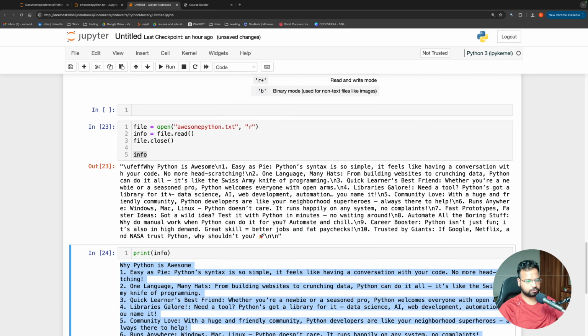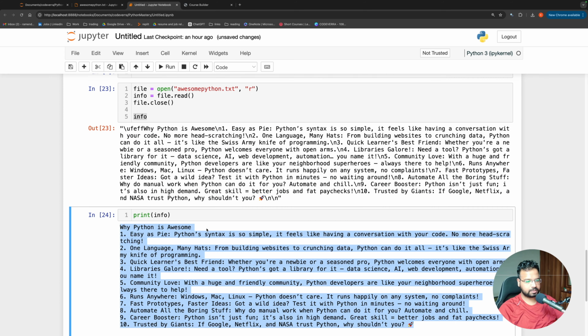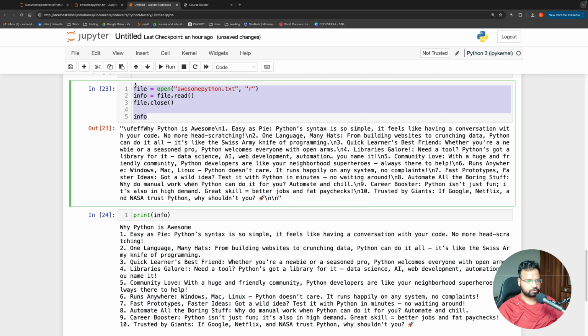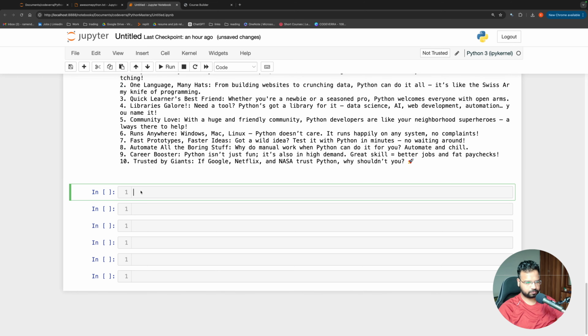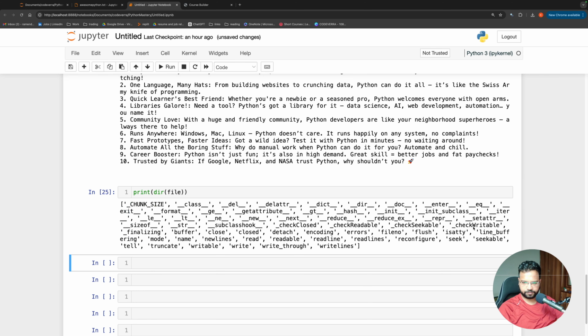So we can add also. Okay, before we add, let us see how we can read it line by line. I think all of you are familiar with using this dir method. Whenever we have an object in Python, if we use this dir method, it tells us what are the possible things that we can do with that object. So if I do this print, you will see here we have so many different methods.